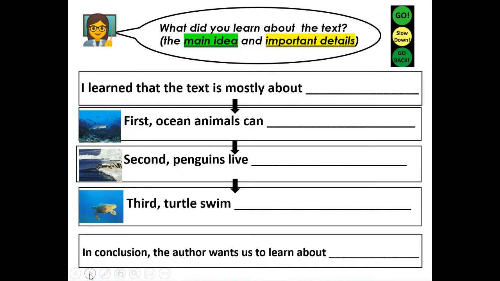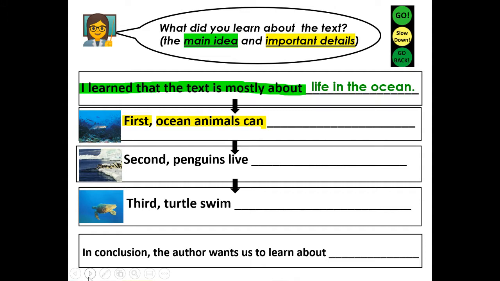All right, so now it's time for you to write your 3 detail sentences. Again, here's our topic. I learned that the text is mostly about life in the ocean. So now we're going to slow down. First, ocean animals can, what can ocean animals be? So you need to say this sentence, finish it, and then write a complete sentence. So first, ocean animals can.